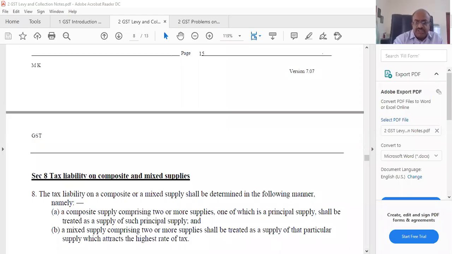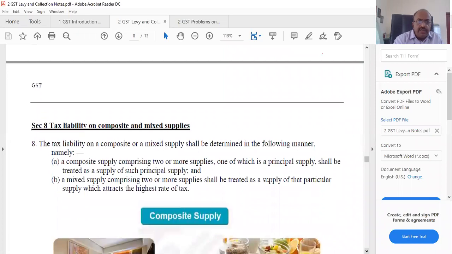So the next thing is section 7, which is tax liability on composite and mixed supply. What is the definition of composite and mixed supply? We'll come to that a little later, but we'll understand. Tax liability on composite or mixed supply shall be determined in the following manner.